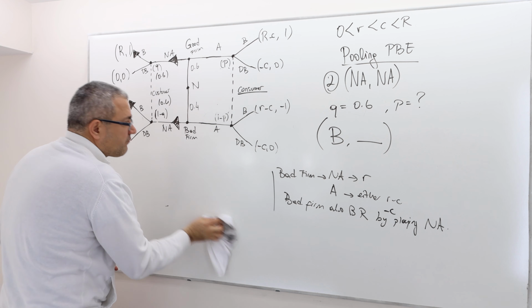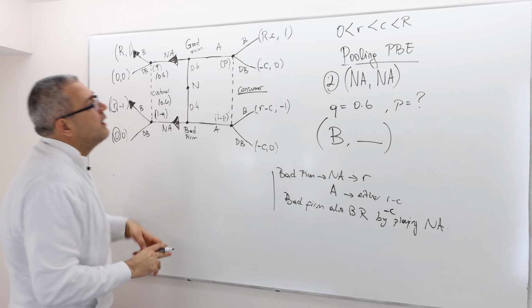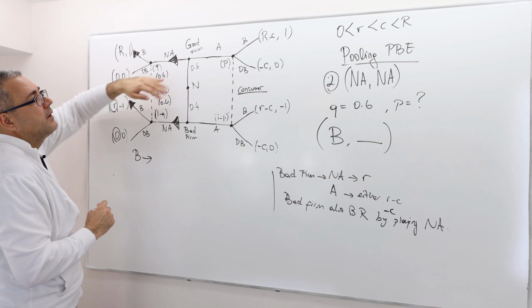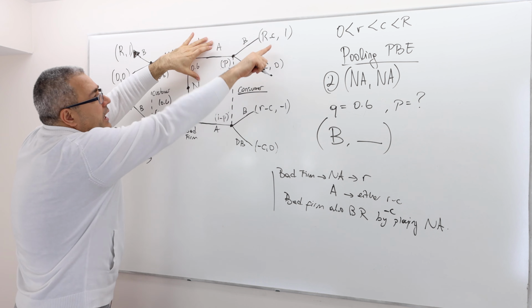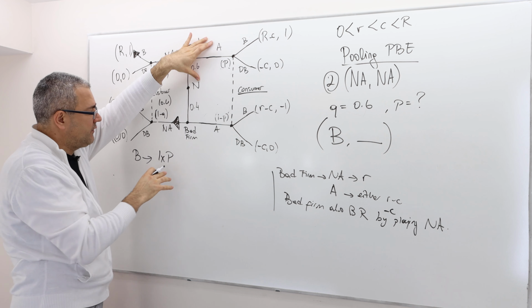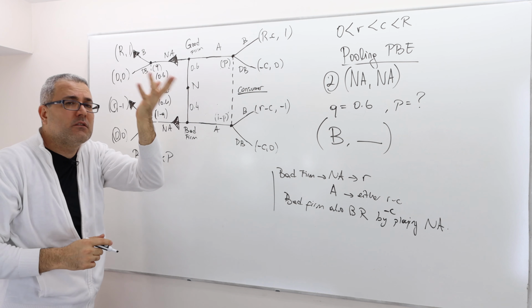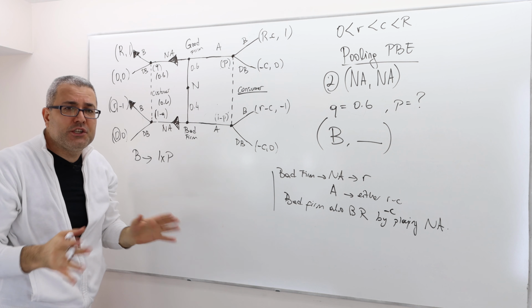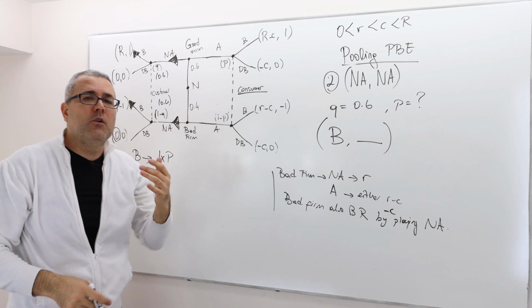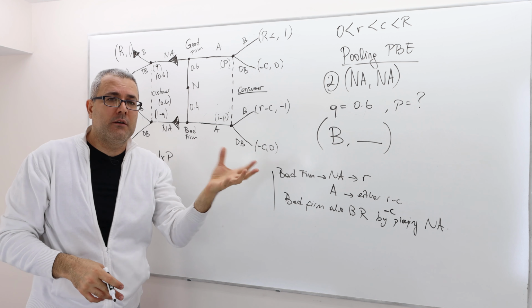So how am I going to complete those strategies? Well, look at the consumer's payoff here. If she buys, she's going to get 1 with probability P, which we don't know yet. Requirement 3 or 4 puts no restriction on P, so P is going to stay as a free parameter.